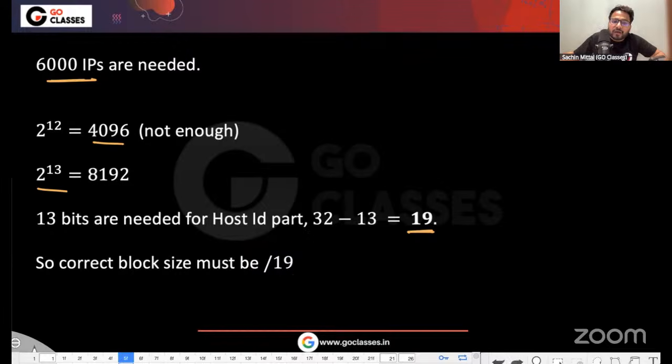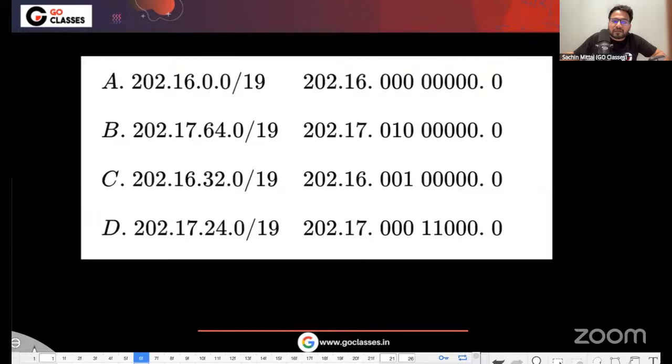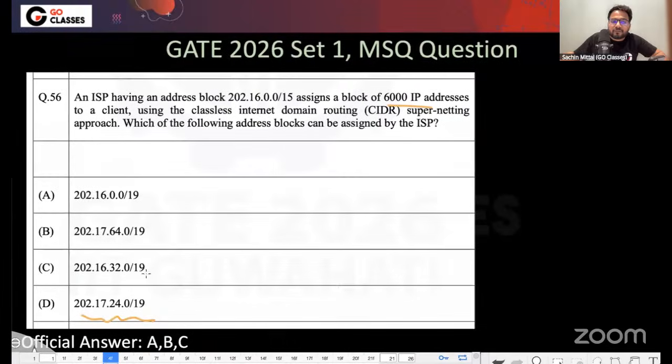So if you look at this, this 202 was the original, or the supernet, or you can say the main chunk.